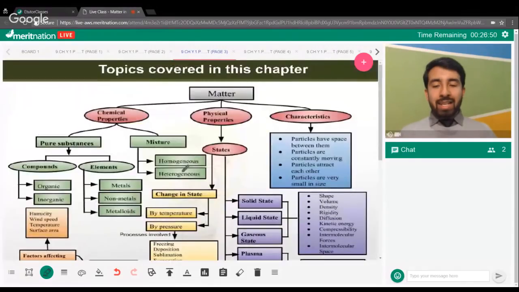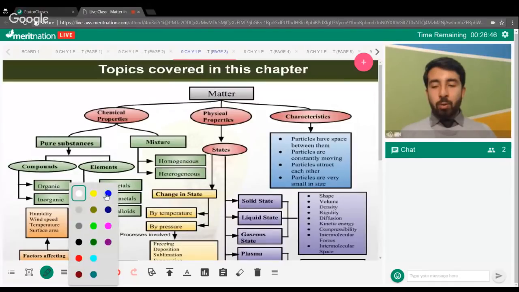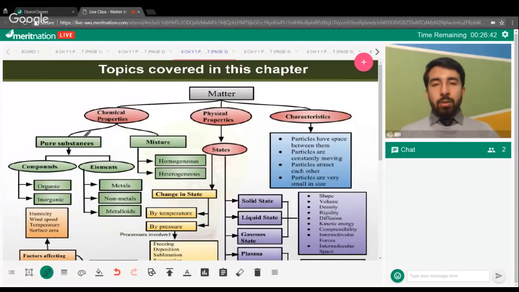Moving on to the next thing, the classification of matter on the basis of chemical properties. On the basis of chemical properties, matter is classified into pure substances and mixtures. This is part of your second chapter, so I'm giving you a brief overview right now. Pure substances are again classified into 2 categories, compounds and elements.